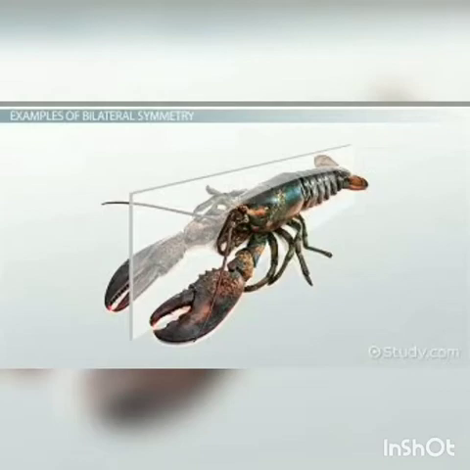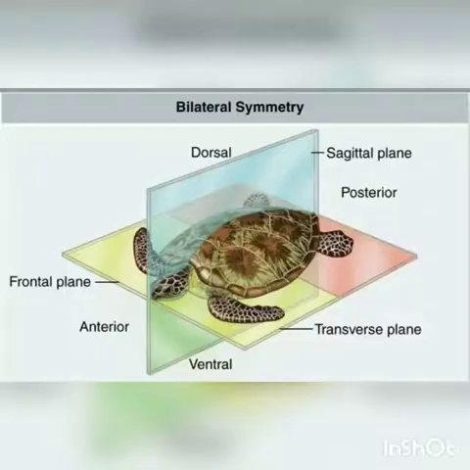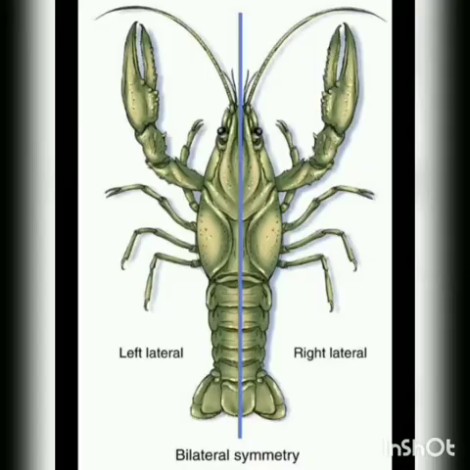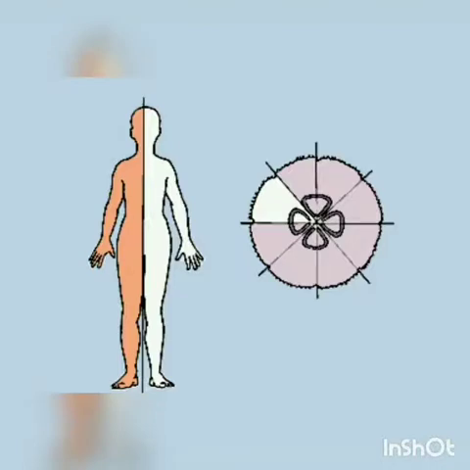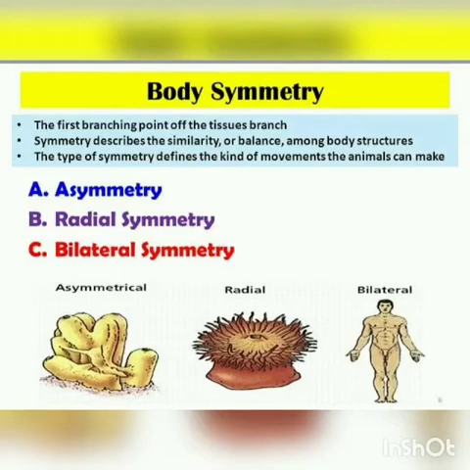Animals that have dorsal and ventral sides, anterior and posterior ends, and right and left sides are bilaterally symmetrical and exhibit cephalization. What is cephalization? Cephalization means the forming of a head in which the sensory and brain structures are concentrated at the anterior part of the animal. You can see the head having the brain and the sensory structures. So this is about bilateral symmetry. There are 3 types of symmetry: asymmetrical, radially symmetrical and bilaterally symmetrical.